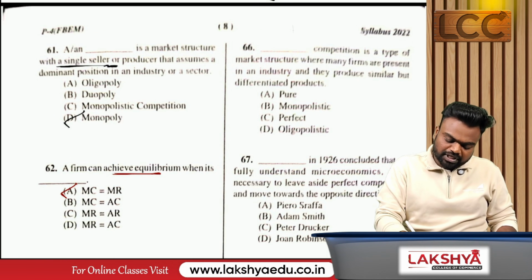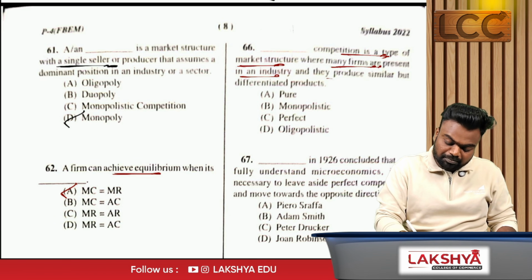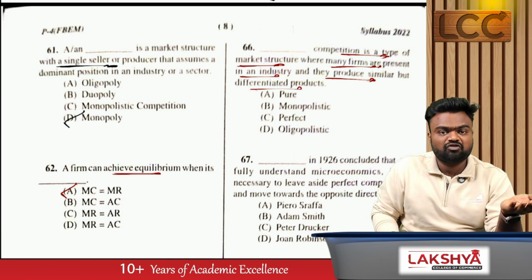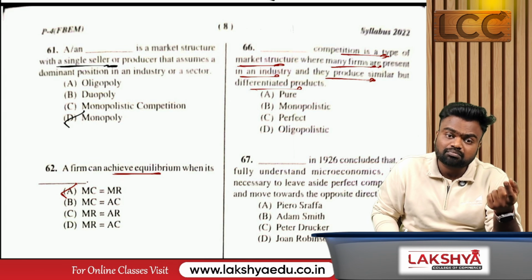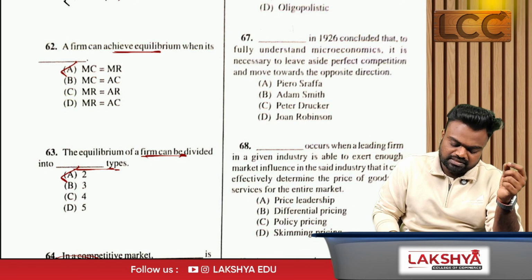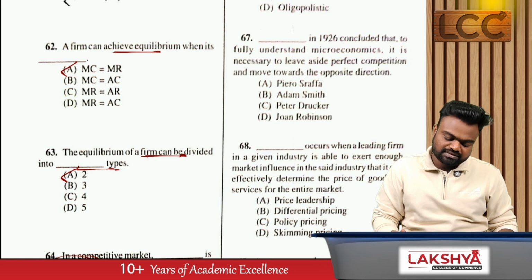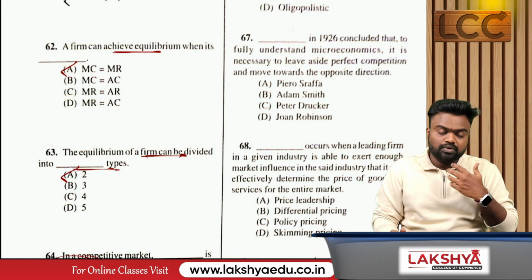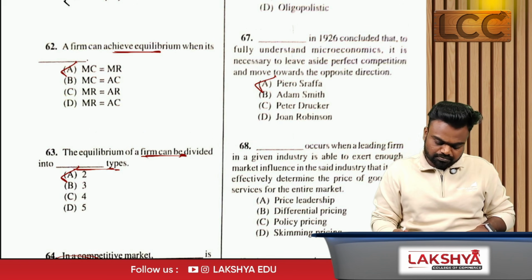66. Dash competition is a type of market structure where many firms are present in an industry and they produce similar but differentiated products. So the question states that there are a large number of buyers and sellers and the products are differentiated. So this is a feature of which market? Monopolistic market. Option B. Dash in 1926 concluded that to fully understand microeconomics, it is necessary to leave aside perfect competition and move towards the opposite direction. So who is that, sir? Piero Sraffa. Option A, which is not there in our syllabus.